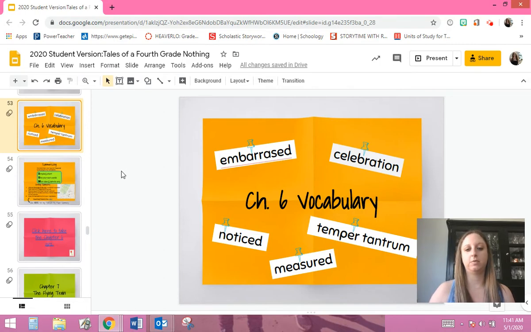So your first activity is going to be your vocabulary. Remember, you go to dictionary.com just like last week, and you can copy and paste all the vocabulary words. Your words for this chapter are embarrassed, celebration, temper tantrum, measured, and noticed.